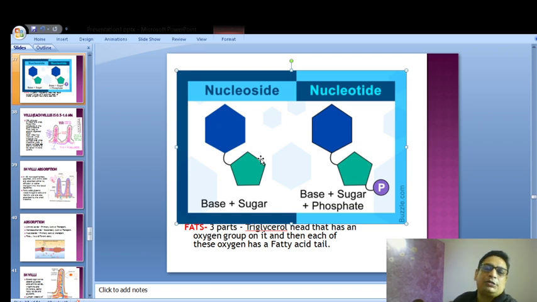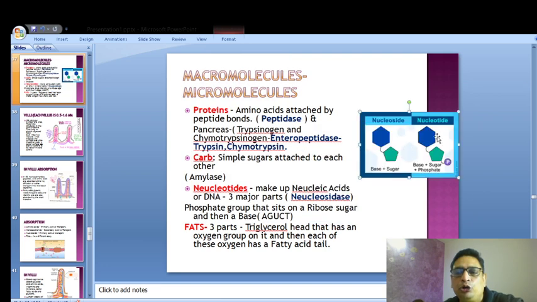Now what happens when the nucleoside is formed? You see the phosphate group is separated and the base and the sugar is remaining. So that is the difference between nucleotide and nucleoside. So when these nucleotides are broken, the phosphate group is separated and the enzyme is called nucleosidase, not nucleotidase, because it is forming a nucleoside. So nucleosidase is the enzyme which breaks down nucleotides and separates the phosphate group.